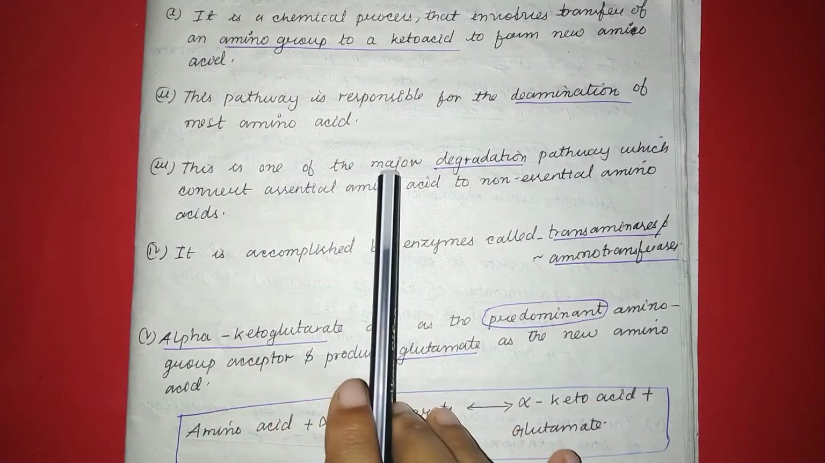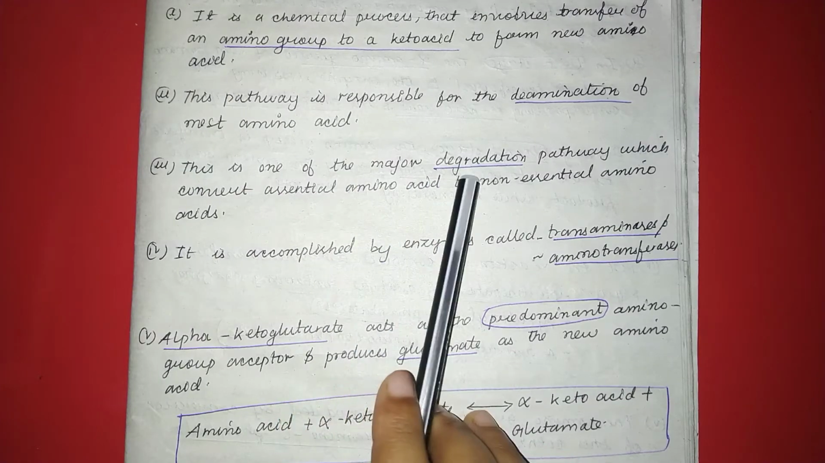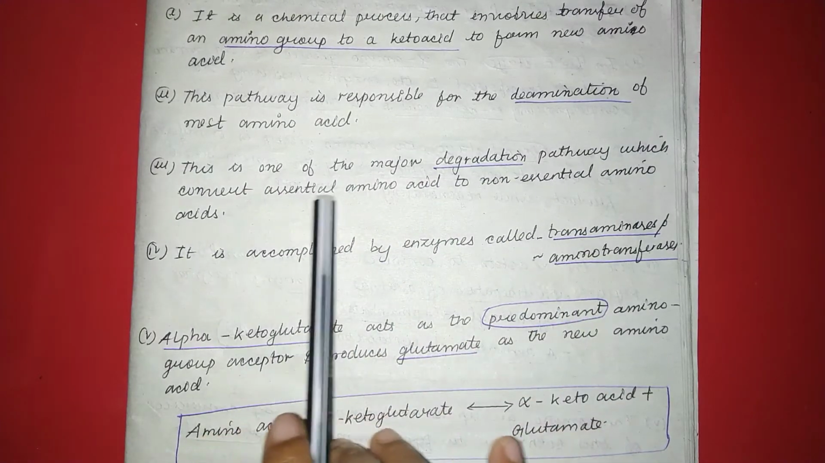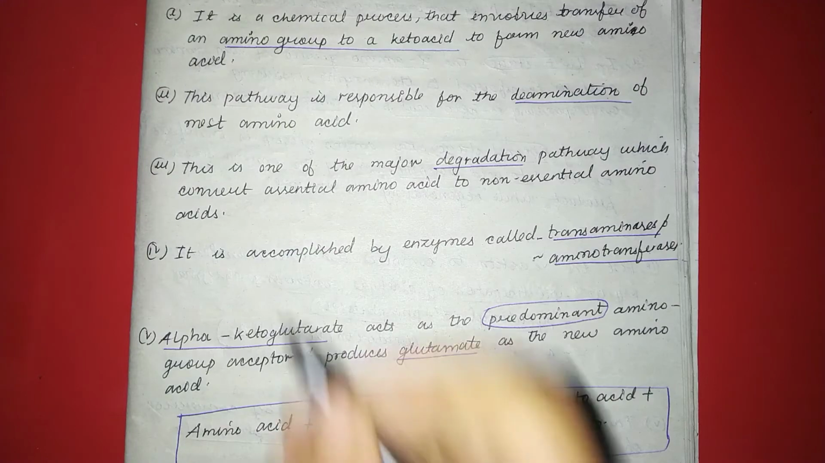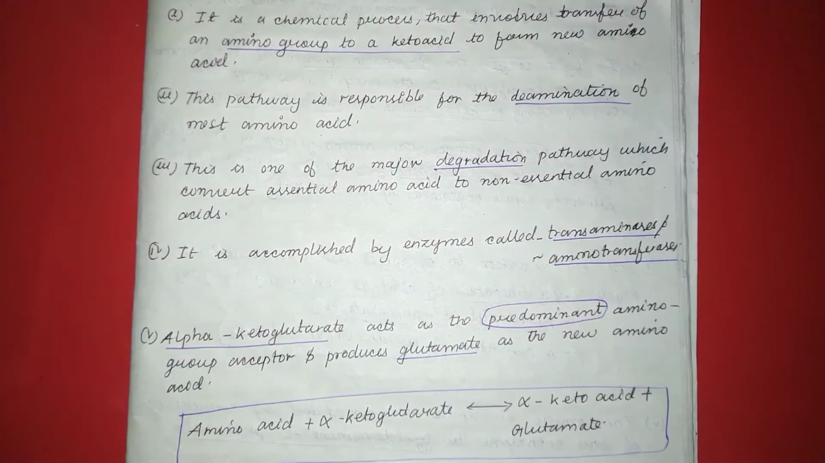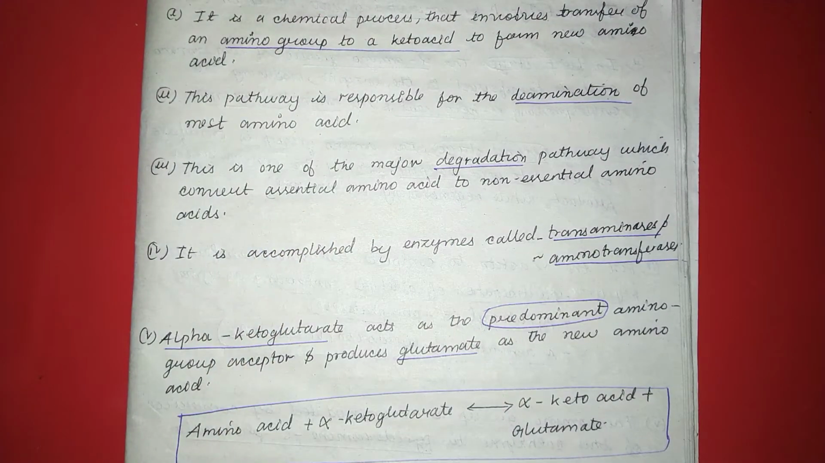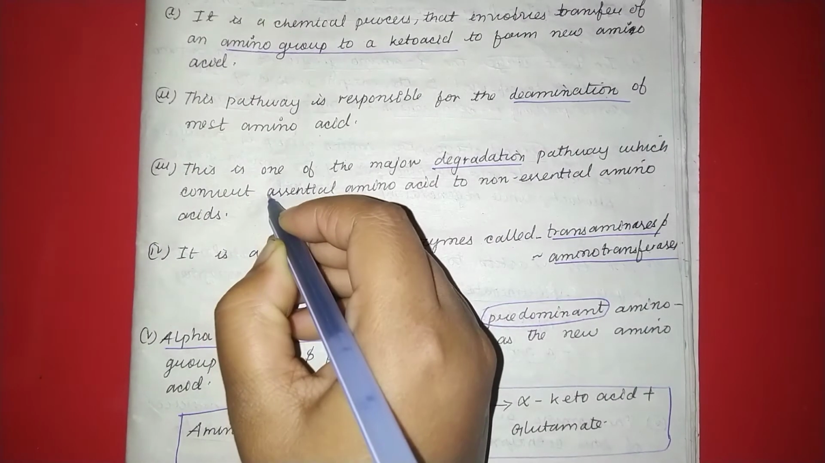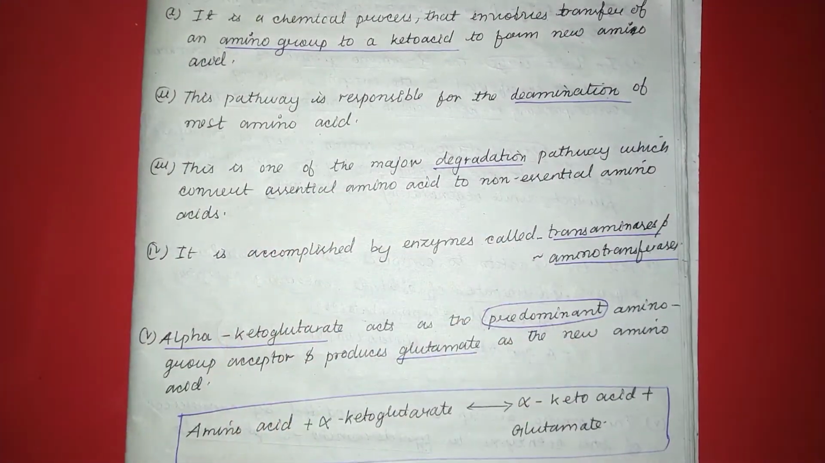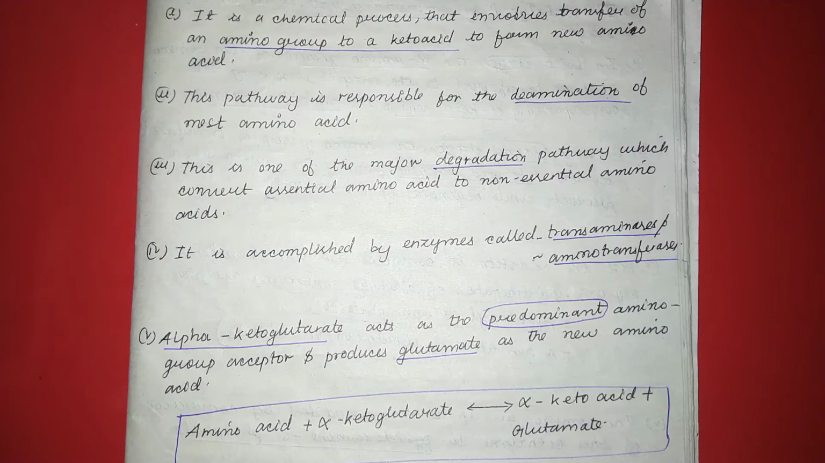Transamination is one of the major degradation pathways which converts the essential amino acid into a non-essential amino acid. So the transamination process is a degradation pathway which helps in conversion of essential amino acid to non-essential amino acid.